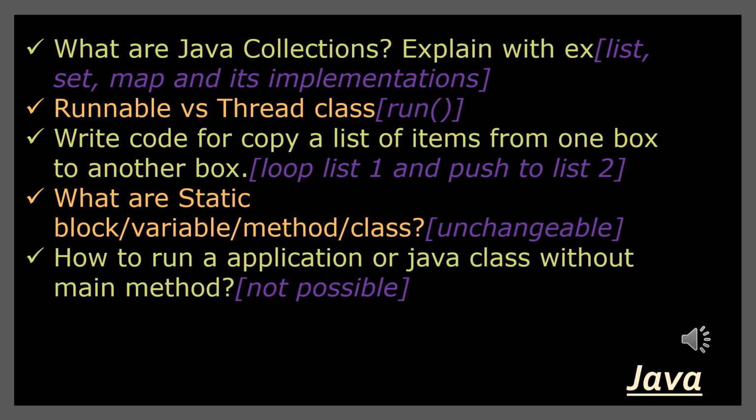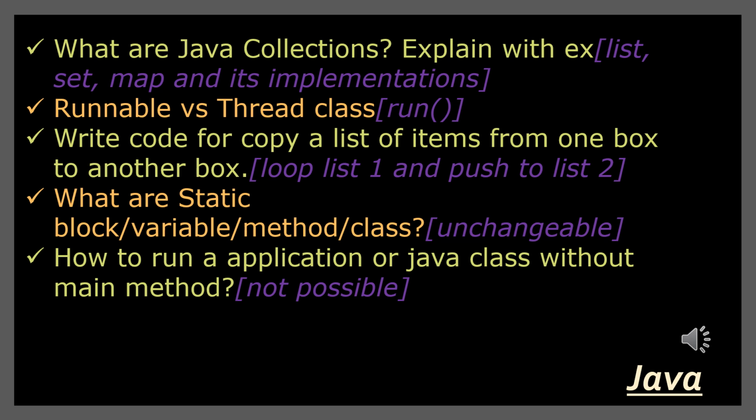Next one is runnable versus thread class. So for running the run method, so to start the run method, we can use only runnable. But if you want to use the full thread class functionalities, we can go for thread class. Third one is write code to copy a list of items from one box to another box. So this is like looping the list one and pushing all the elements one by one to the list two. They are asking to write a code.